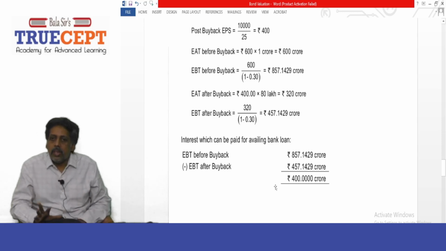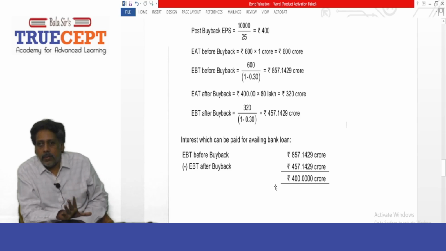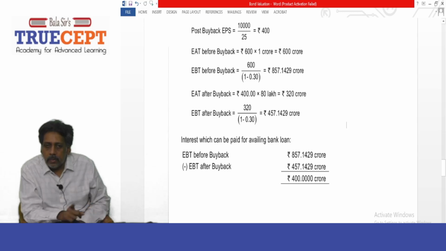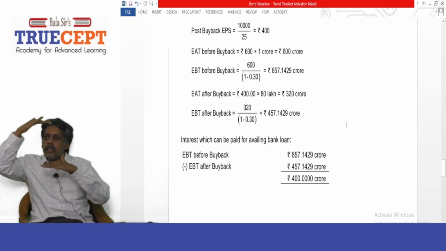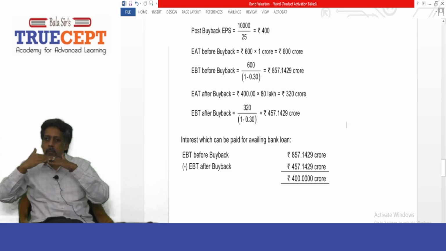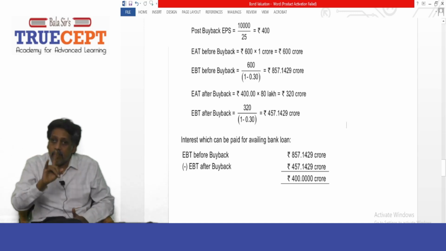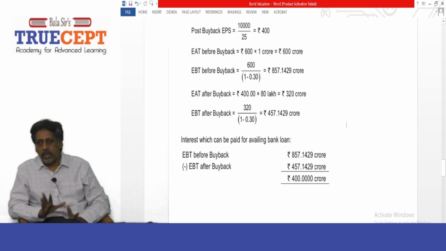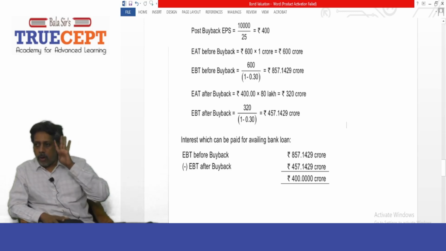Let's assume your company is right now unlevered. No interest at all. So your PBIT also is how much? It is 857.1429 crore, right? That amount can come down to 457.1429 crore after you pay interest on the loan borrowed for the purpose of buyback. Is that clear? So 400 crore is the interest you can afford to pay. That is the answer to the first question, right?